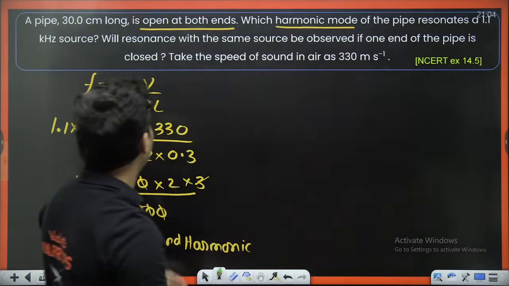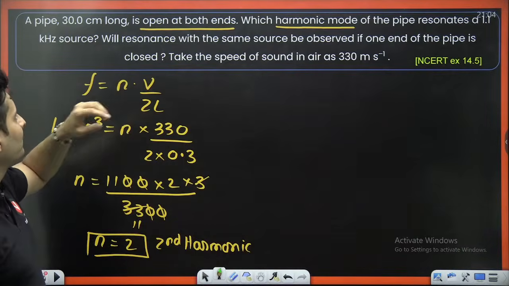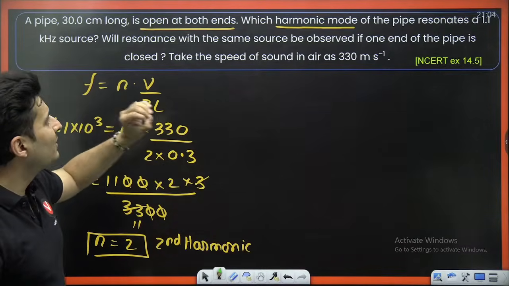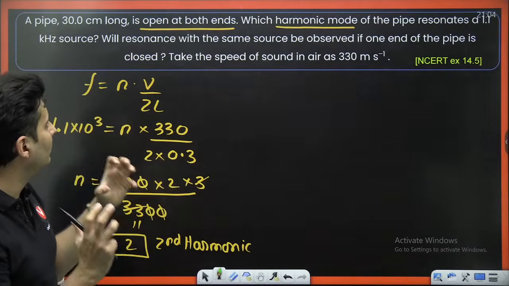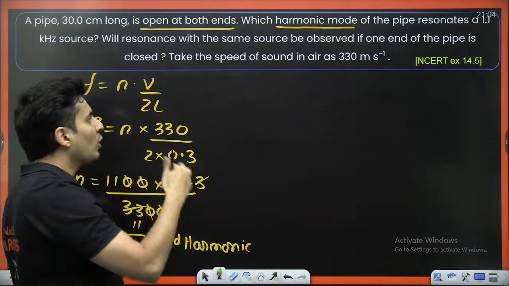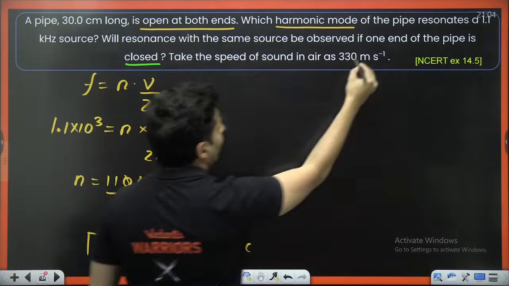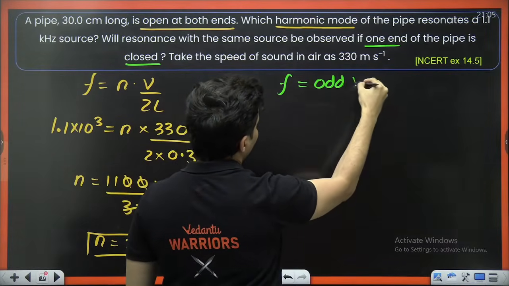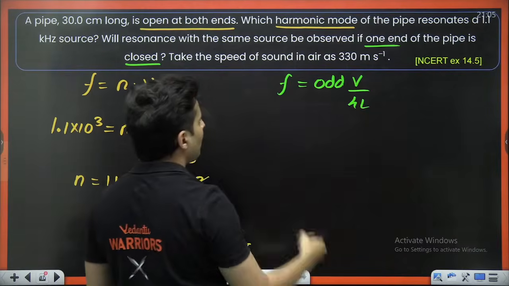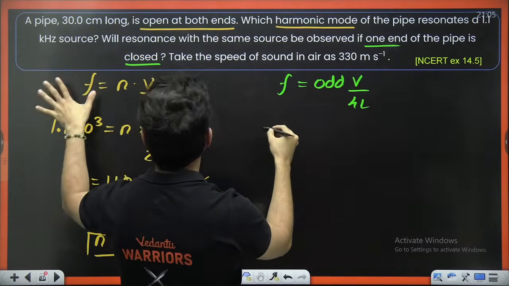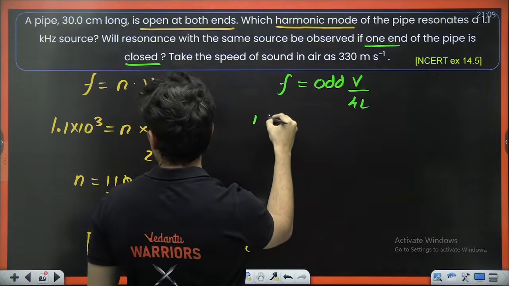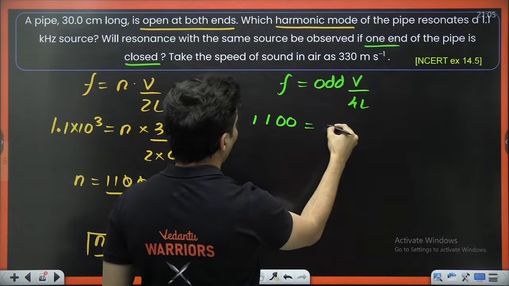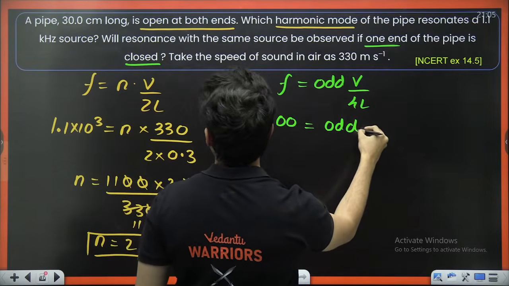Now for the second part. Will resonance with the same source be observed if one end of the pipe is closed? If you close one end, the formula will be F is equal to odd V by 4L. F is nothing but the same thing, 1100. Odd number, I don't know.